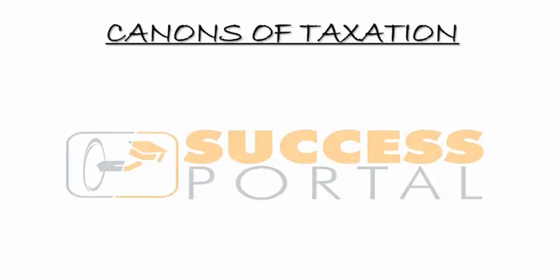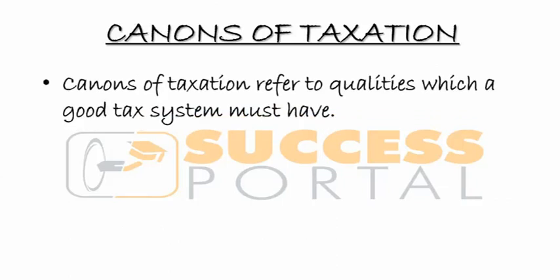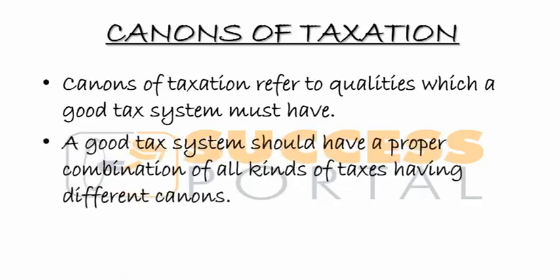Now that we've looked at why taxes are imposed, let us look at canons of taxation. When you are looking at canons, these are just characteristics or qualities of a good tax system. So canons of taxation refer to qualities which a good tax system must have. So we're looking at qualities or characteristics that a good tax system must have.